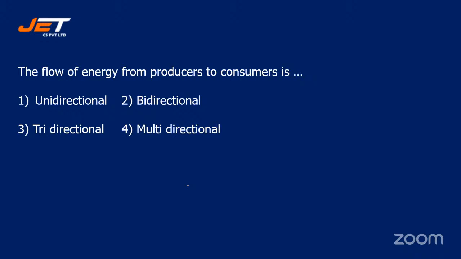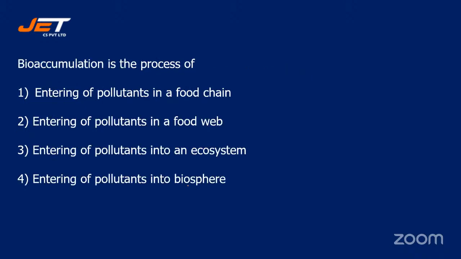All right, students, let's reveal the answer. That is option number 1, unidirectional. Those who have opted for option number 1, they are correct. Next question.